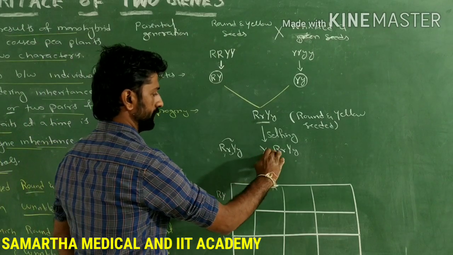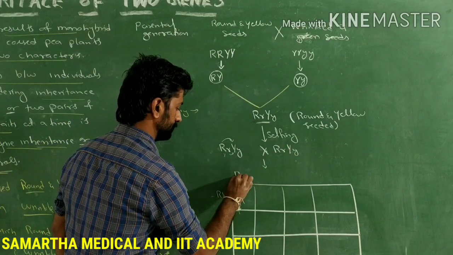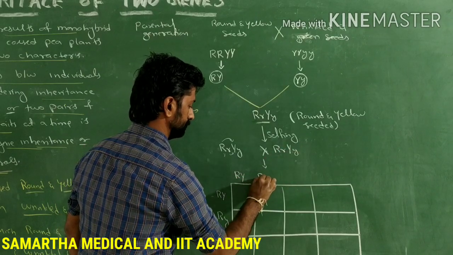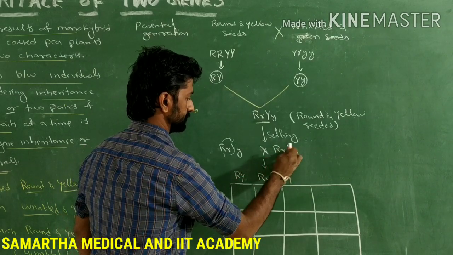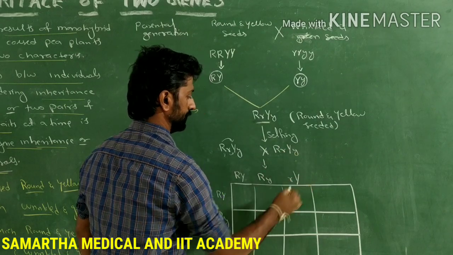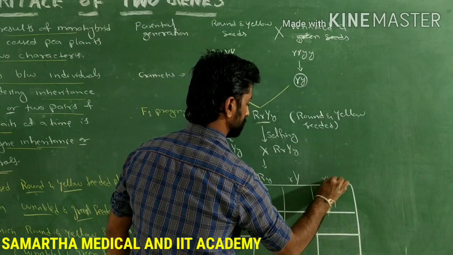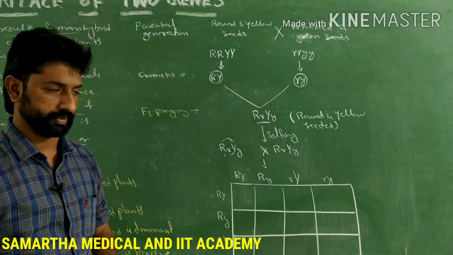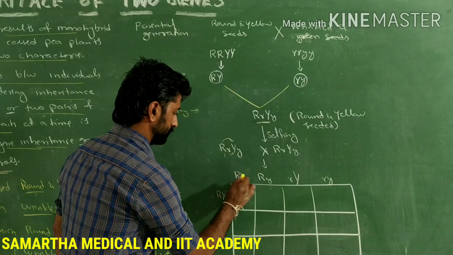The same here. Dominant with dominant. Dominant with recessive allele. Next, recessive with dominant allele. Recessive with recessive allele. So write their combination in the boxes given below. So what will be their combination?